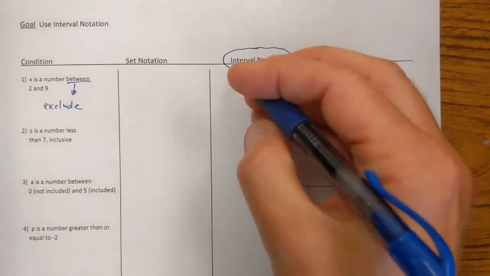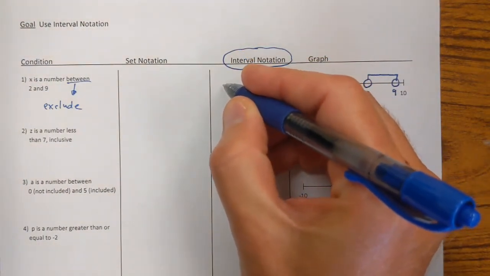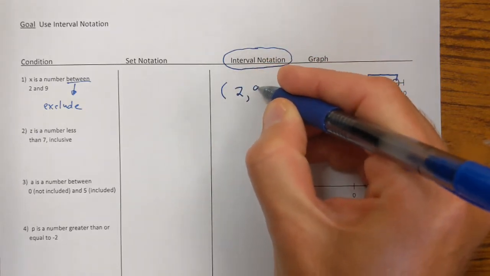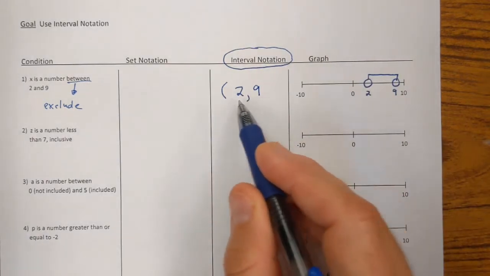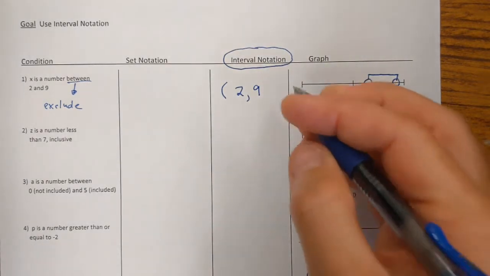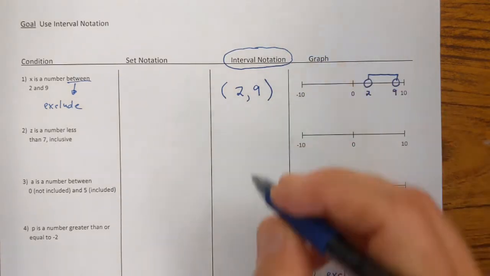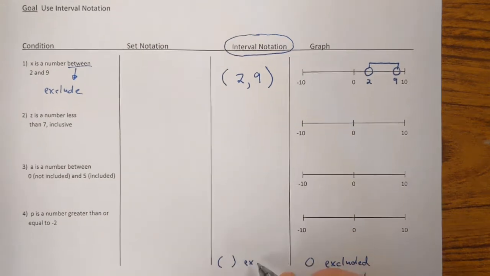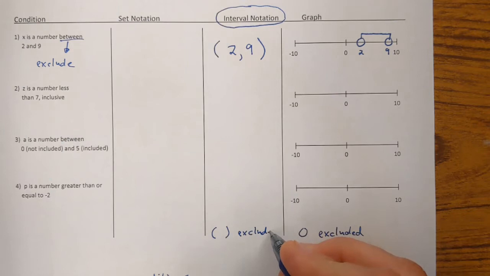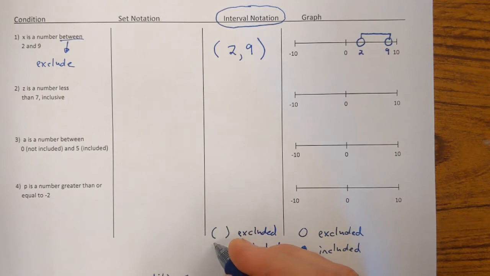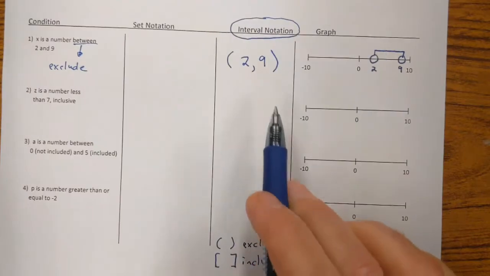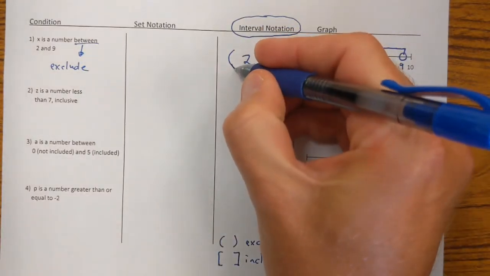Okay, now how can we show this as an interval? So interval notation, x is a number between 2 and 9. It's going to look like this. It's going to be a 2 comma 9. We write down our 2 endpoints, the 2 and the 9. And in this case, we're going to surround them with parentheses. Because with interval notation, parentheses means that the endpoints are excluded. Whereas to show if the endpoints are included, we would use what's called square brackets. So in this case, the 2 and the 9 not included, I'm going to use parentheses to show this.